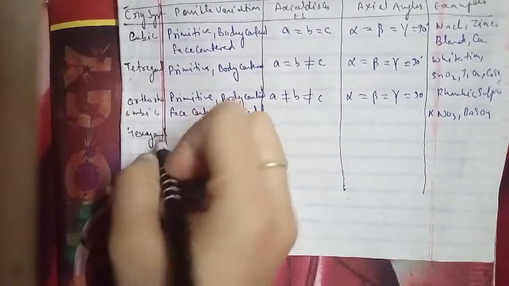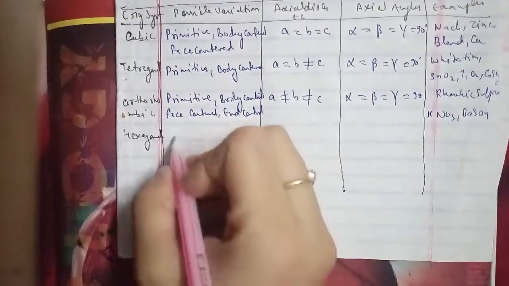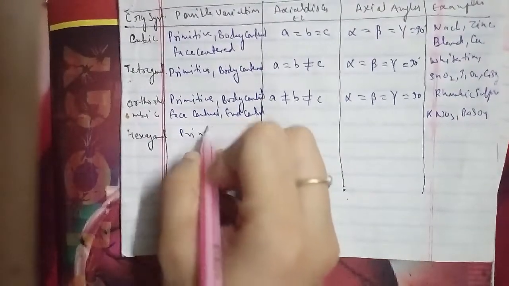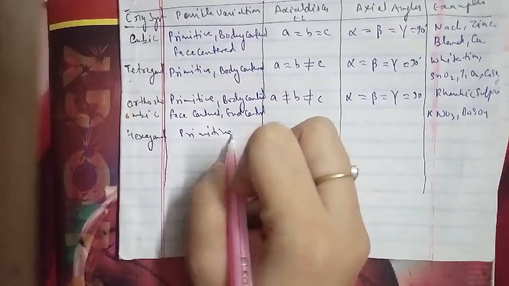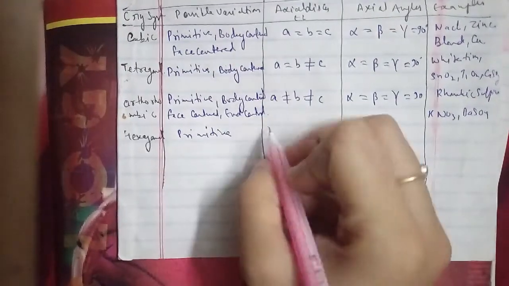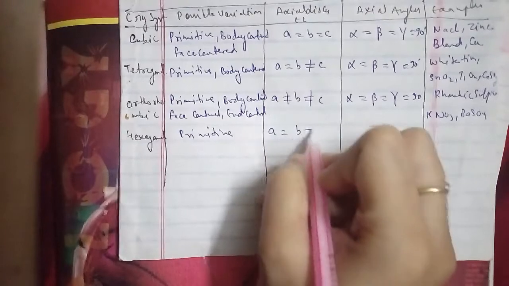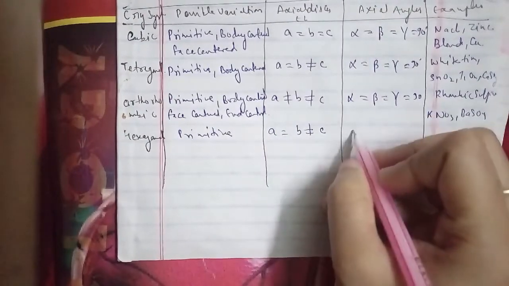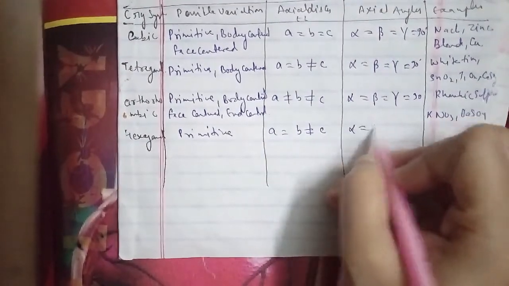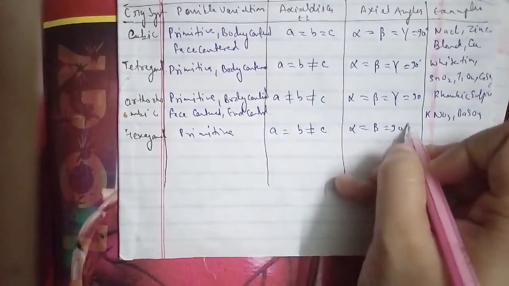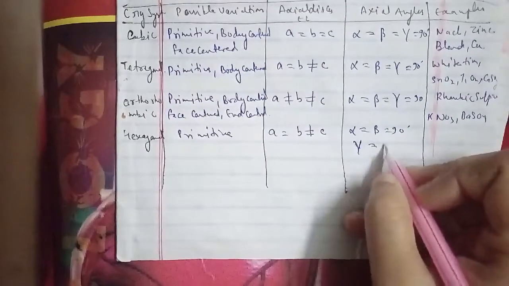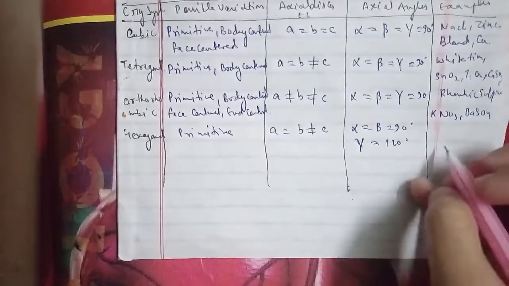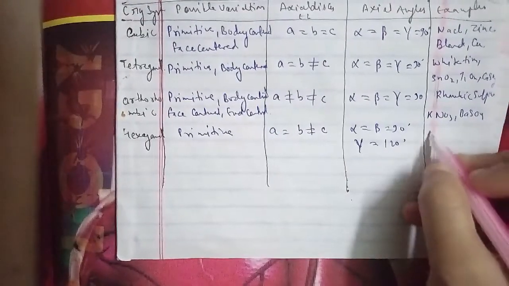The other we have is your rhombohedral or trigonal. In this, the possible variation we have is primitive, where the axial distances are A equals B equals C. The axial angles are alpha equals beta equals gamma, and gamma does not equal 90 degrees.